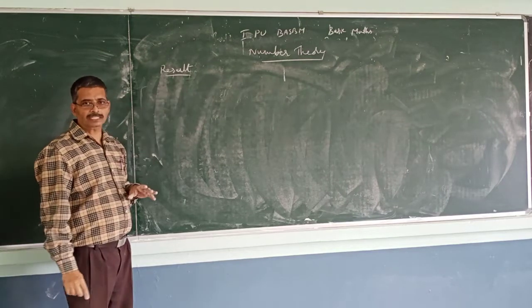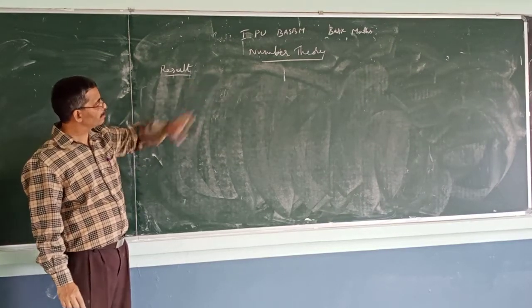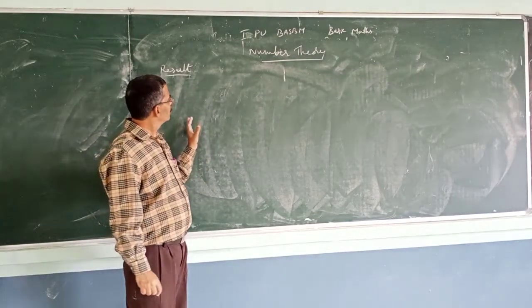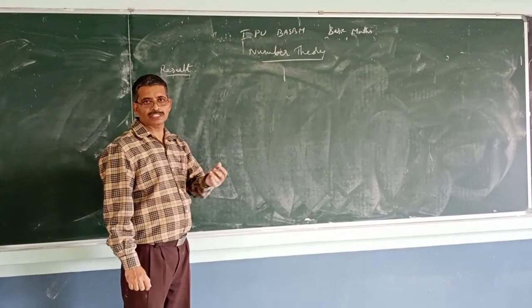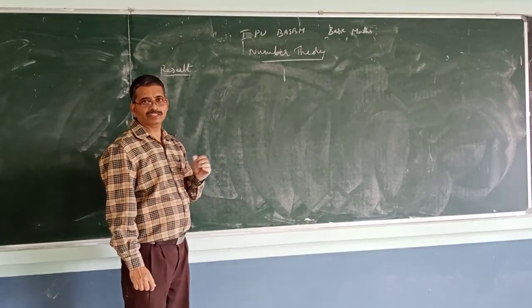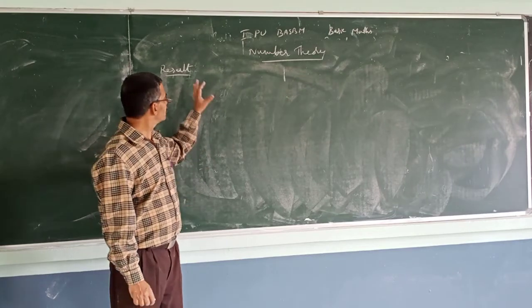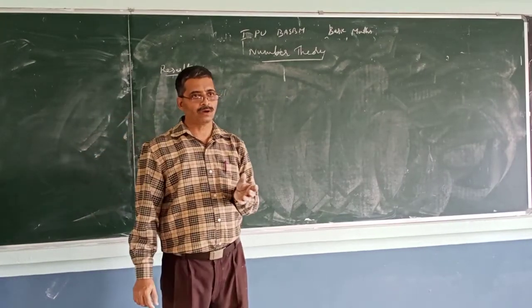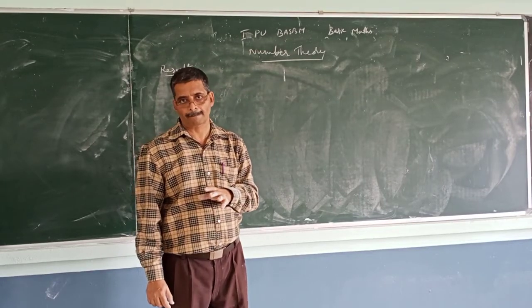Now I will give a result, students, about number theory. We have already discussed the representation of numbers in decimal form. Of rational numbers we are talking about in decimal form, whether it terminates or whether it doesn't terminate.